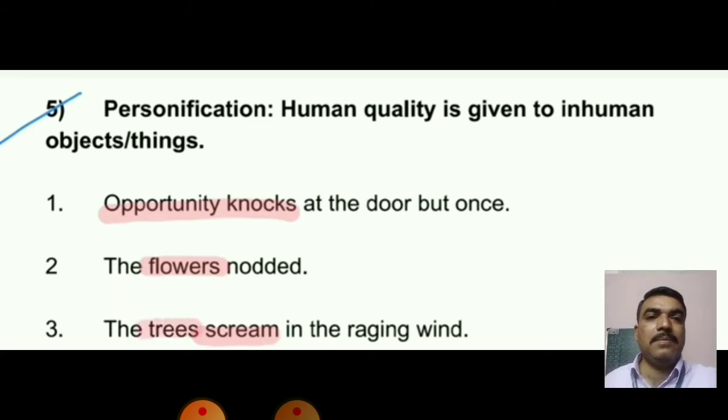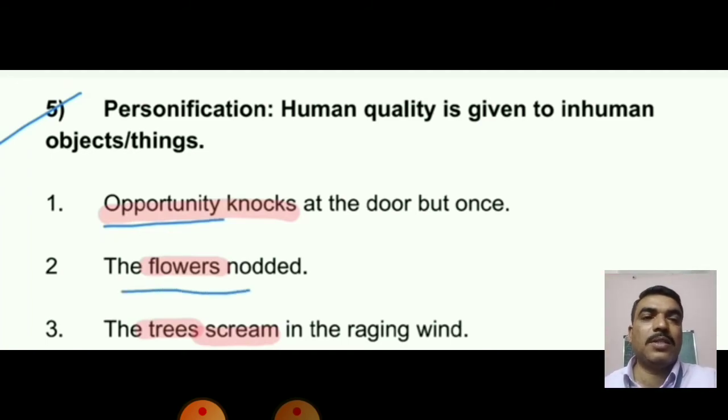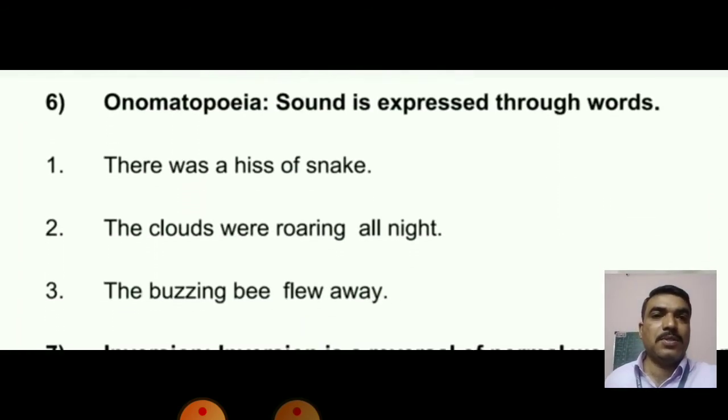The trees scream in the raging wind. The trees scream, as if the quality of screaming of humans is given to the trees. That is called personification. The words are used here as if they are humans.